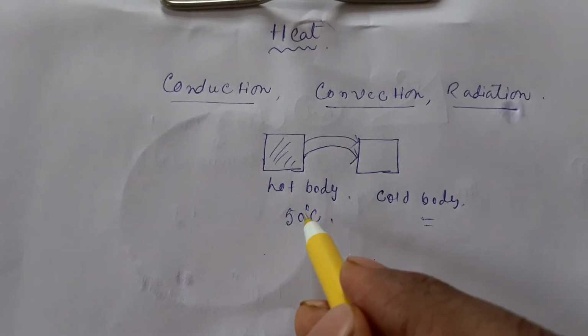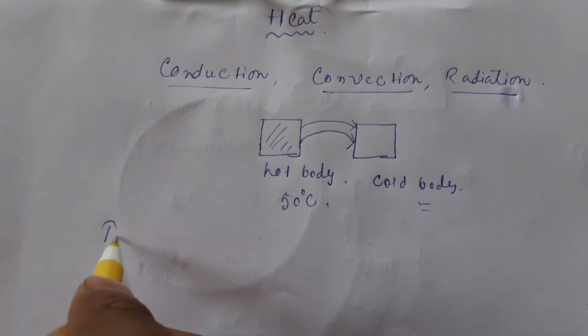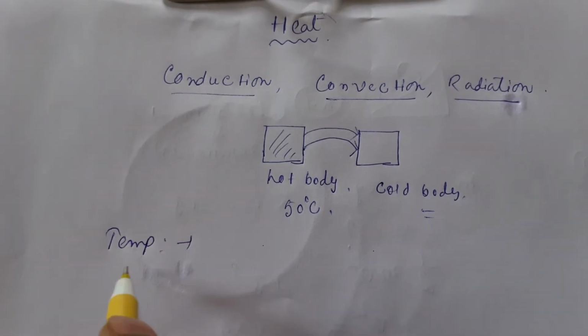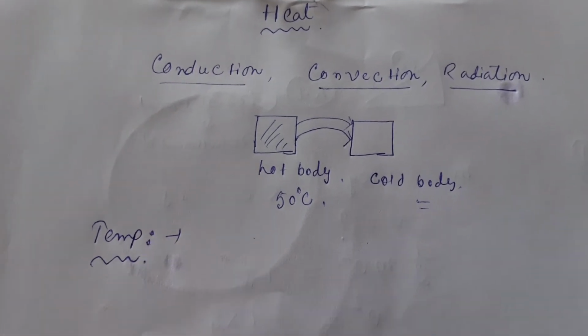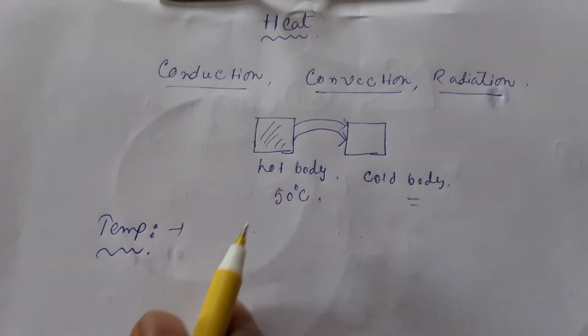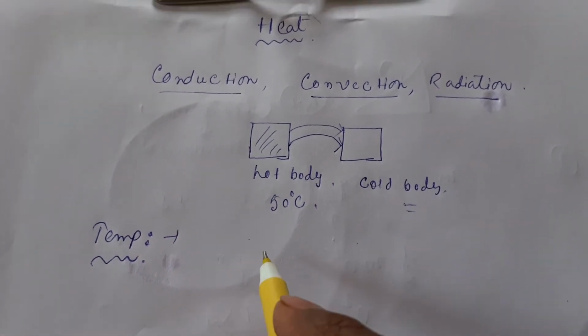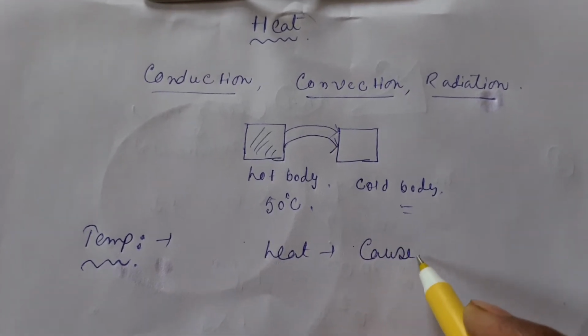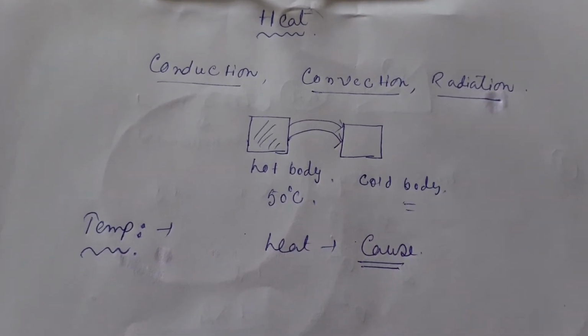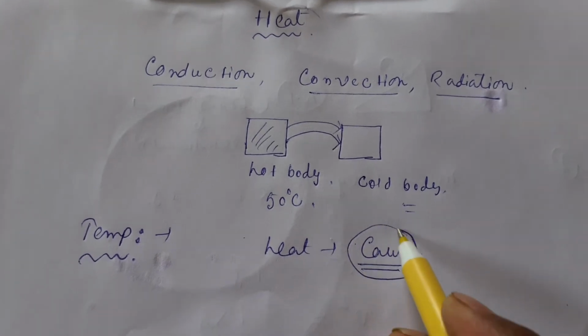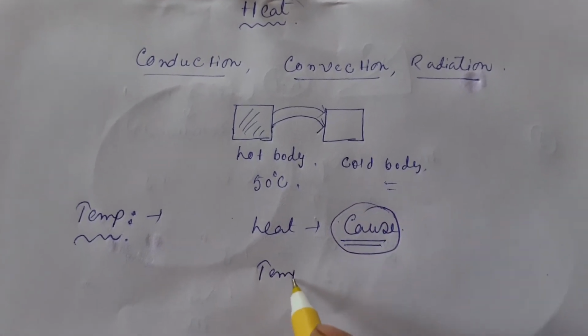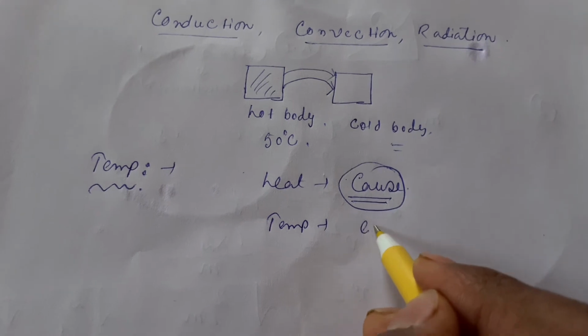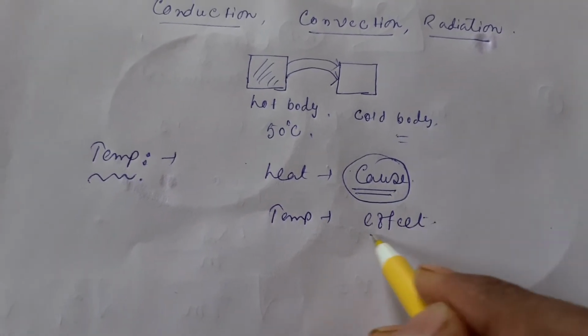Now one more term: what is temperature, and what is the basic difference between heat and temperature? Heat is a type of cause, because heat is created, and due to this cause, temperature is the effect we get.